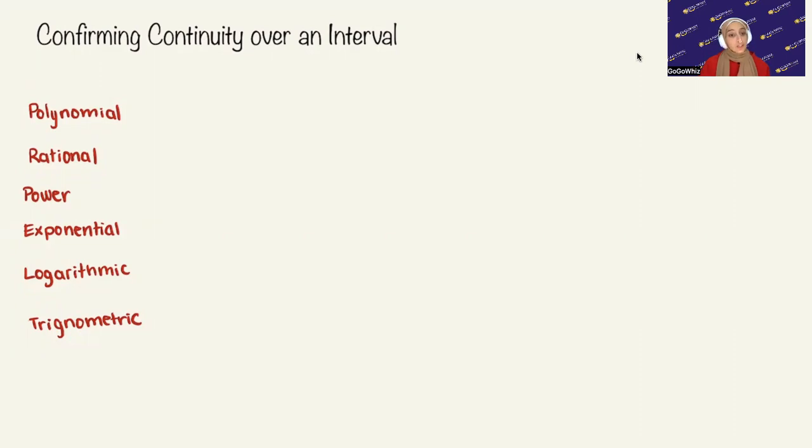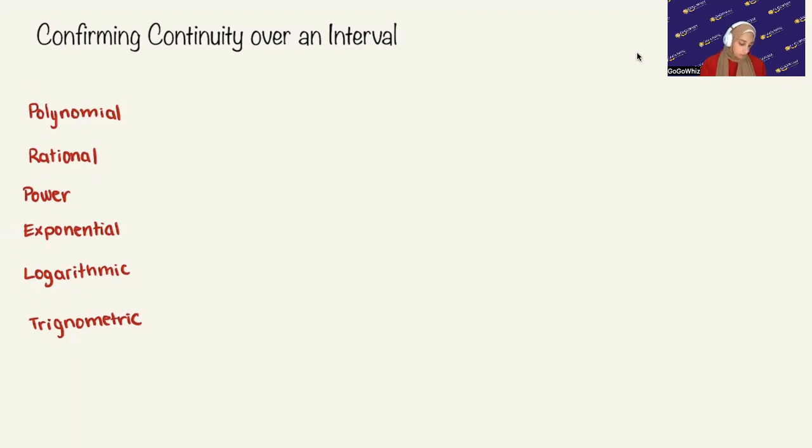This section is really intuitive. It's just a matter of saying, listen, if it's continuous everywhere on the interval, then at every single point, the function is continuous at that point.